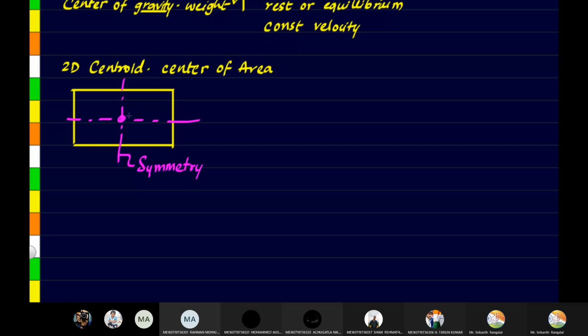That's what happens with the rectangle, or a triangle which is symmetric about one line: the center of gravity will be on that. If we are able to draw another line of symmetry, then it will be at the intersection of both lines. So this is one criterion of finding the centroid. If there is a line of symmetry, then it will definitely be on the line of symmetry.